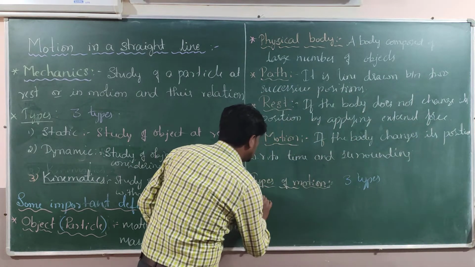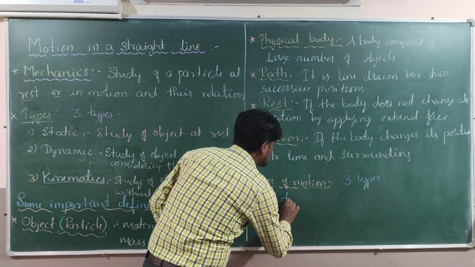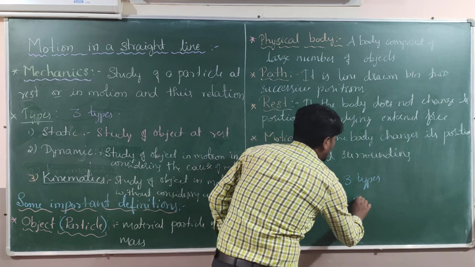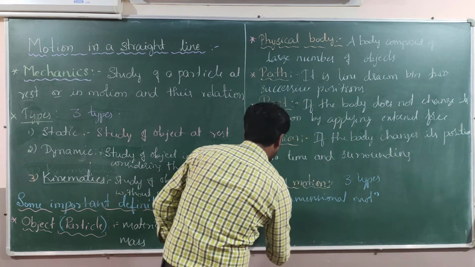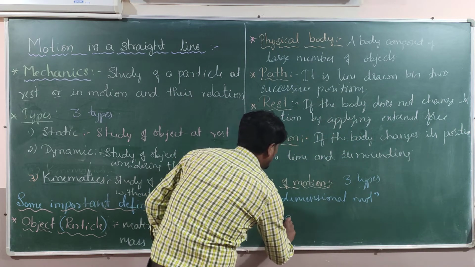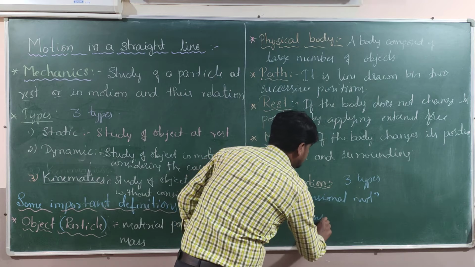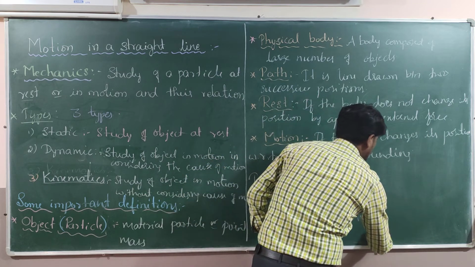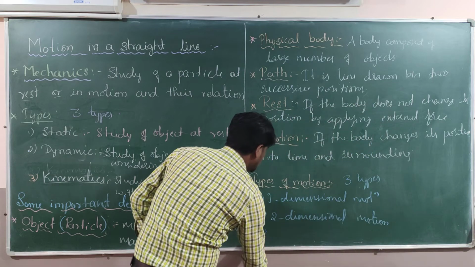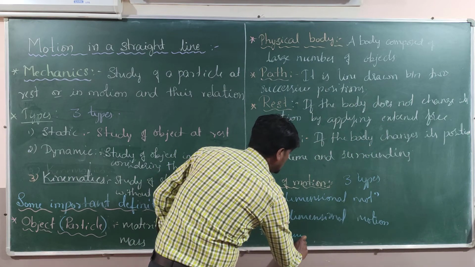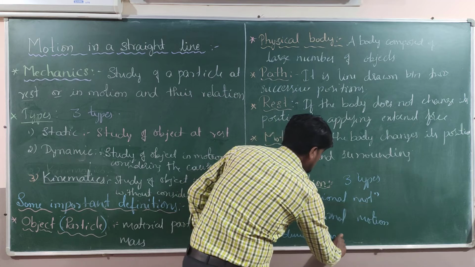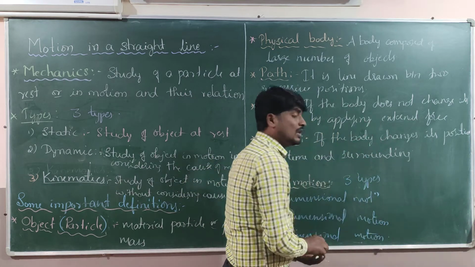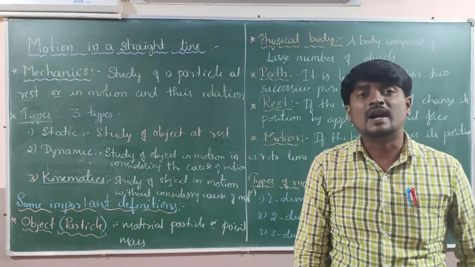One is one-dimensional motion, two is two-dimensional motion, and the third one is three-dimensional motion. So now let's come to the meaning of one-dimensional.